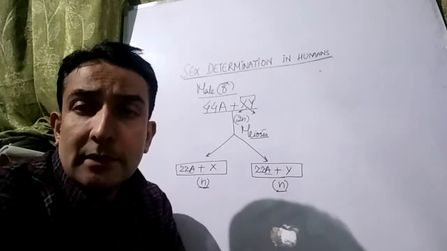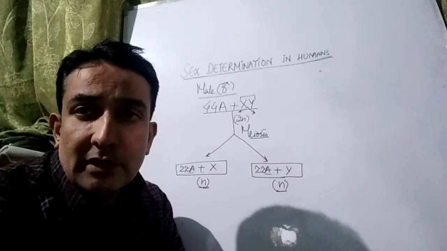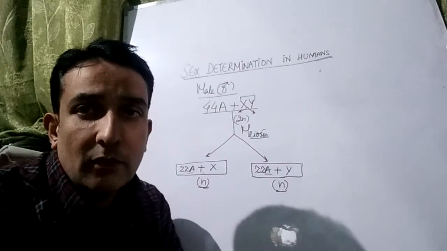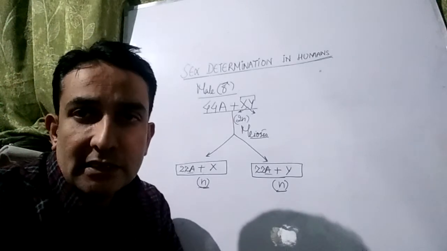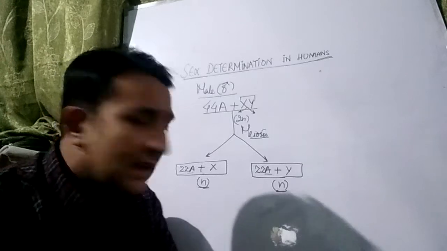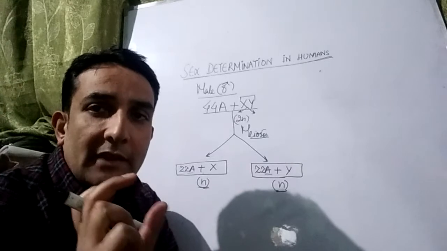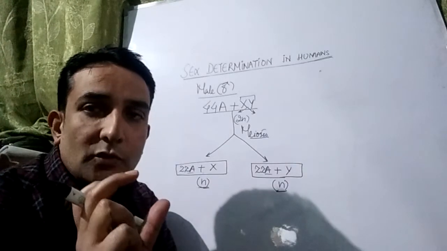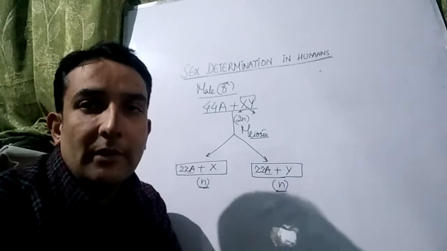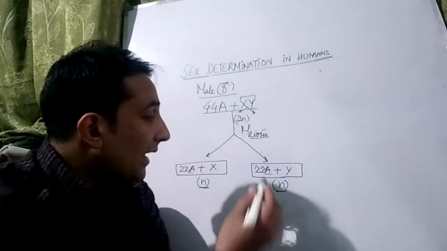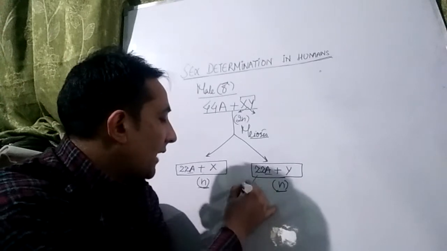So in case of the males, two different types of sperms are formed. In terms of the genetics, one sperm is the Y carrying sperm and another sperm is the X carrying sperm. The X carrying sperm is known as Gynosperm, because whenever this Gynosperm, that's 22 autosomes plus X carrying sperm, fertilizes the ovum, the resultant offspring would be female. That's why it is known as Gynosperm. Whereas this sperm, that's 22 autosomes plus Y, is known as Androsperm.